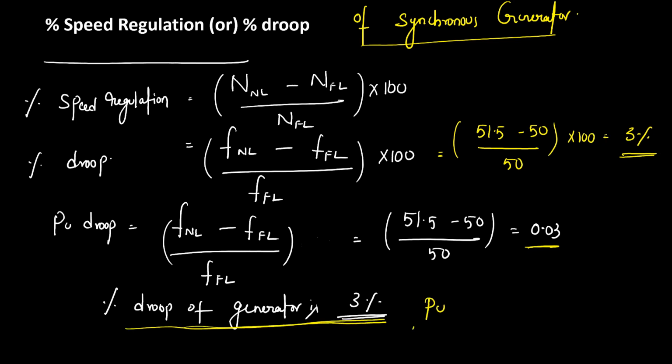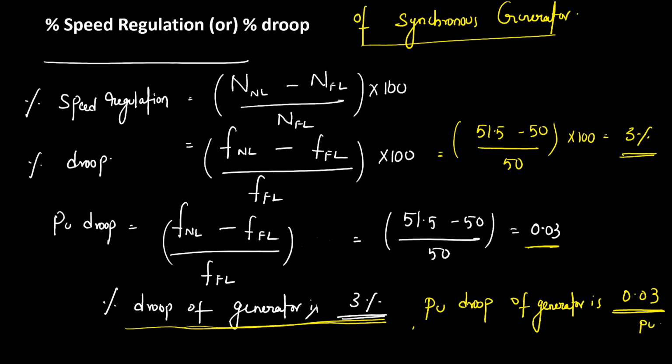Per unit droop or per unit speed regulation of generator is 0.03. Understand? 0.03 per unit. Whenever the full load frequency is not mentioned, you can ideally take the value as 50 hertz. If they mention another value, then you take that value.